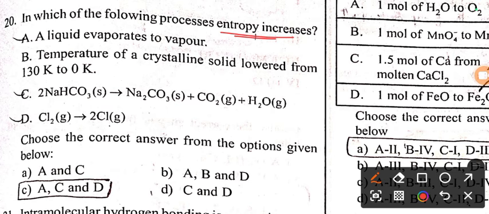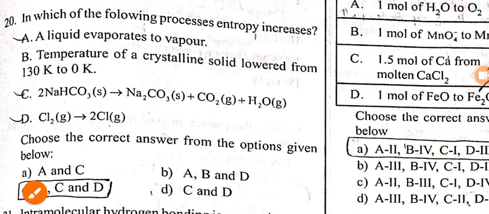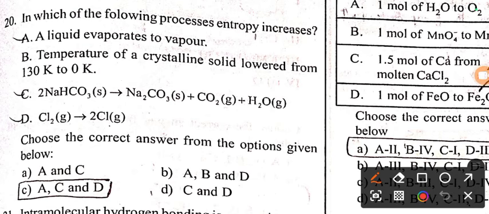As we know, compared to solids, you can find more entropy in liquids, and compared to liquids, you can find more entropy in gases. Entropy is a degree of randomness, degree of disorder. So let us go to the question. We have four options here. Option A, liquid evaporates to vapors. In which of the following processes does entropy increase? When a liquid evaporates to vapor, entropy increases. This is true.